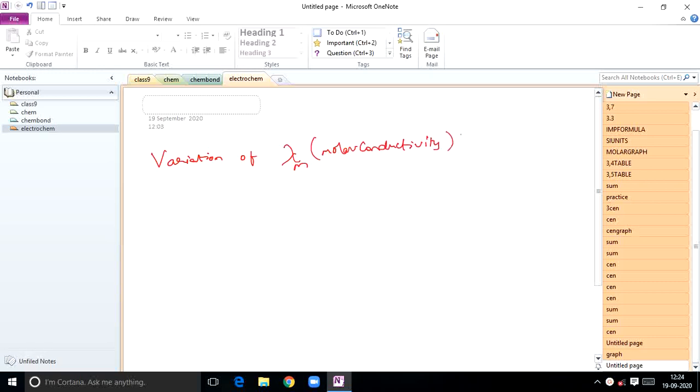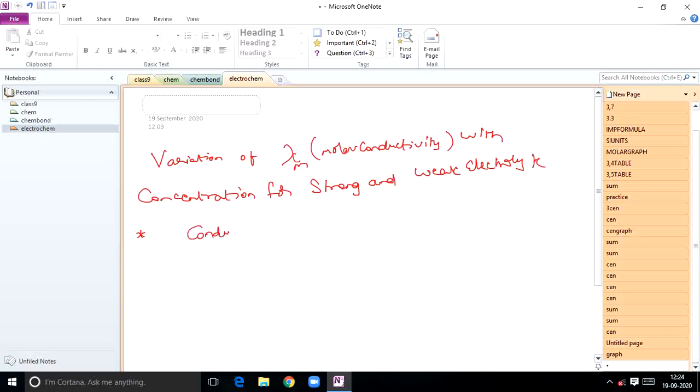Variation of molar conductivity with concentration for strong and weak electrolytes. How does lambda m value vary with concentration of strong and weak electrolytes? First of all, we will discuss the conductance behavior of strong electrolytes.